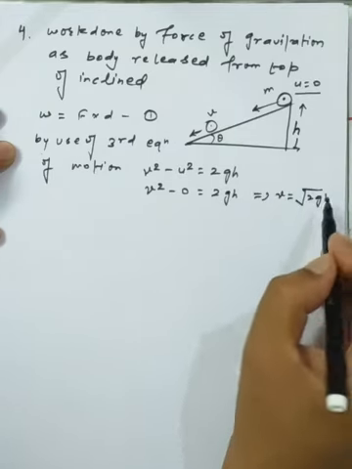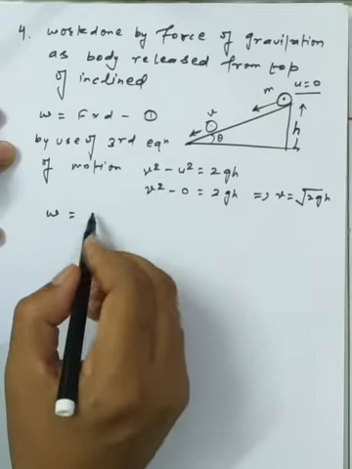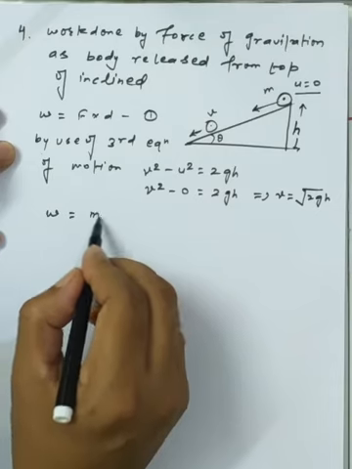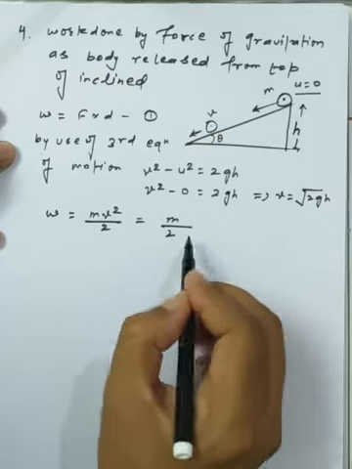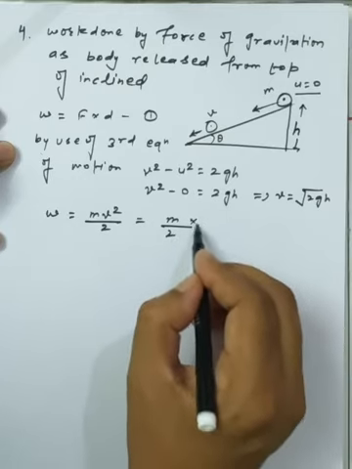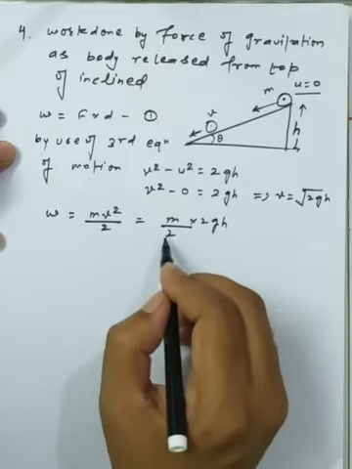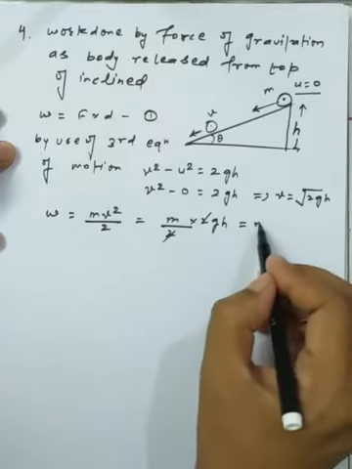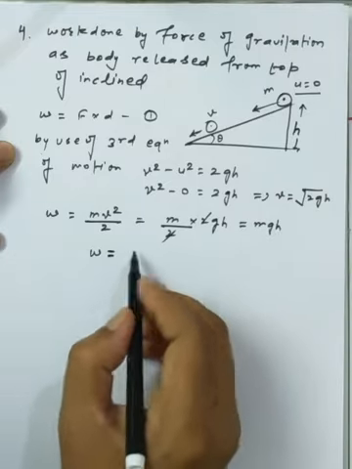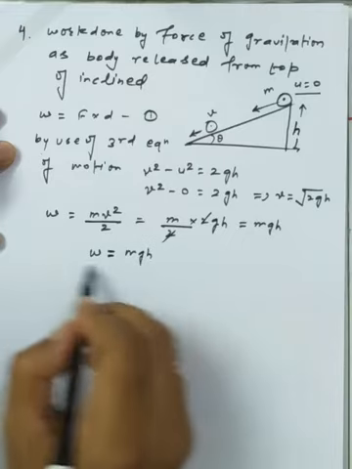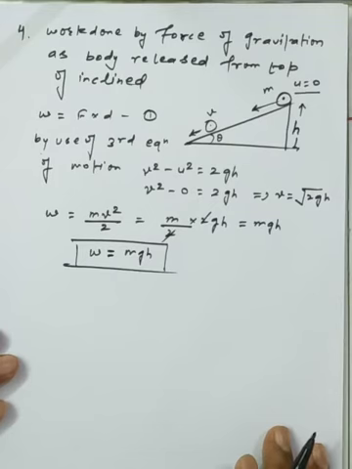It's the velocity which is required by an object. As we are making the work done in the form of kinetic energy, the kinetic energy is half mv square, and v square is 2gh. So 2 to 2 cancel, so mgh. So here we are getting the work done for an object which moves down the incline in the form of potential energy. So this is a representation of the gravitational potential energy.